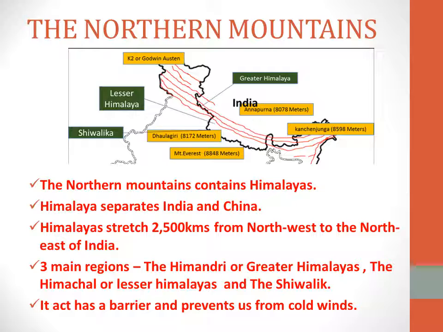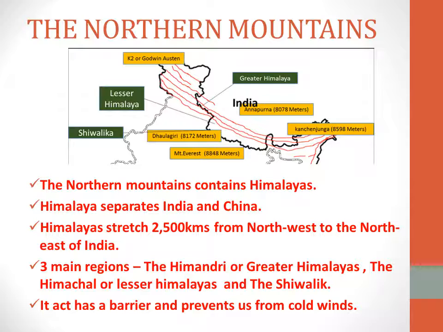You know what the main use of these mountains is? They stop the cold winds that come to us. Hence, they act as a barrier. You know what a barrier is, right? See, if you get a lot of air, what will you do?